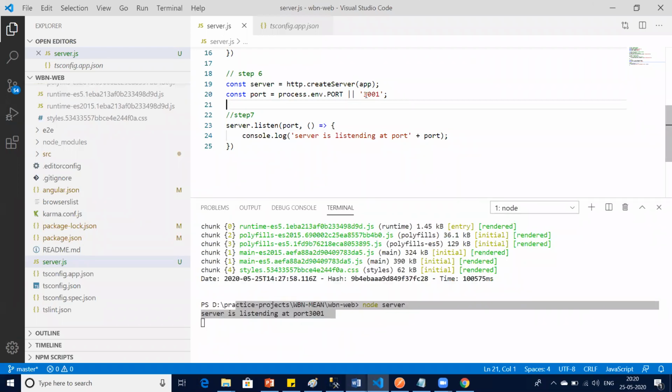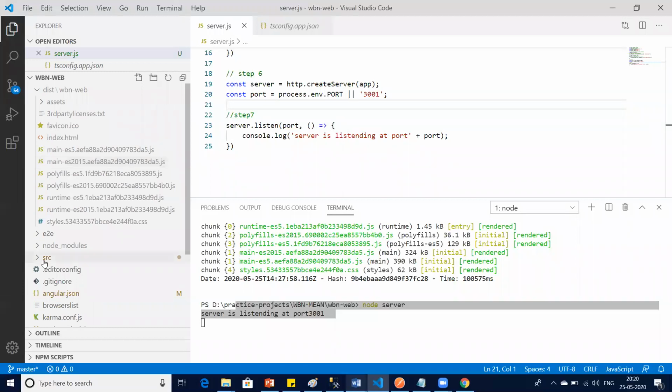So my server is up and running. Now we need to maintain two servers in parallel. Obviously I want my Angular project to run as well, because whatever I do in development I need to see there itself. Whatever I do in development, I need to work inside the source folder itself. So I need my Angular project also running in parallel. Guys, you getting my point?